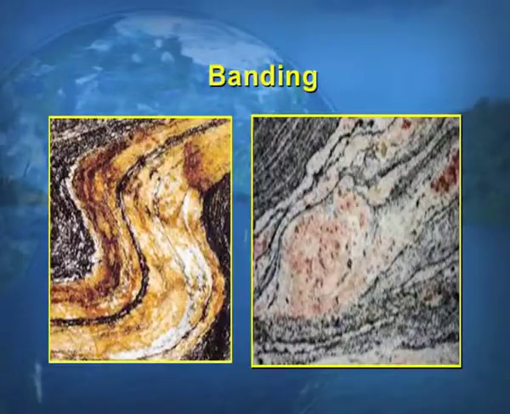Second is foliation. It is a continuing process of metamorphism. A large percentage of the minerals are assembled in the parallel orientation of the rocks, and the last is banding. As the picture shows, they are the different bands of different colors of the rocks.